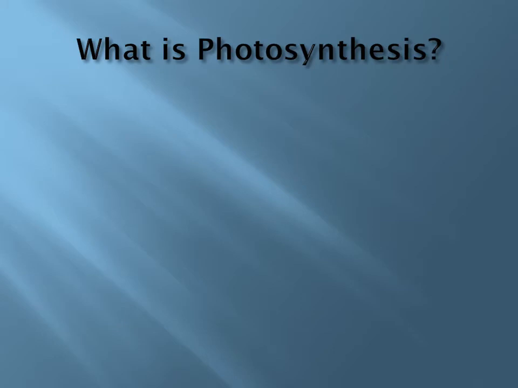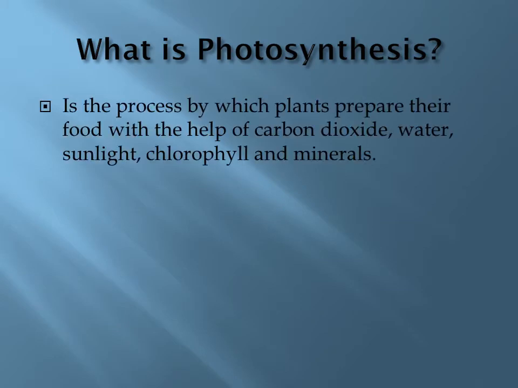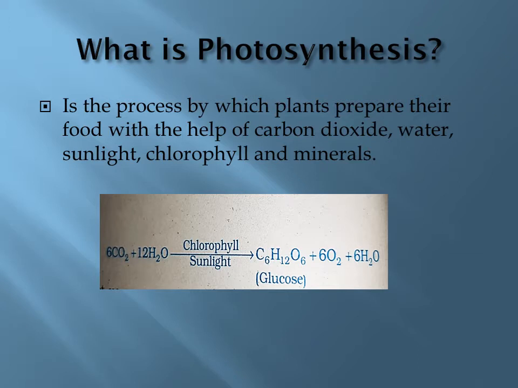What is photosynthesis? Photosynthesis is the process by which plants prepare their food with the help of carbon dioxide, water, sunlight, chlorophyll, and minerals. So, this is the equation for photosynthesis. Carbon dioxide, water, in the presence of chlorophyll and sunlight will give you carbohydrates. The simplest form of carbohydrate is glucose, oxygen, and water. So, this is a balanced equation for photosynthesis, which you have to study.